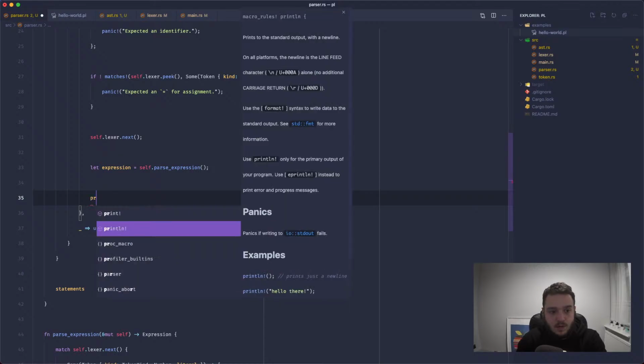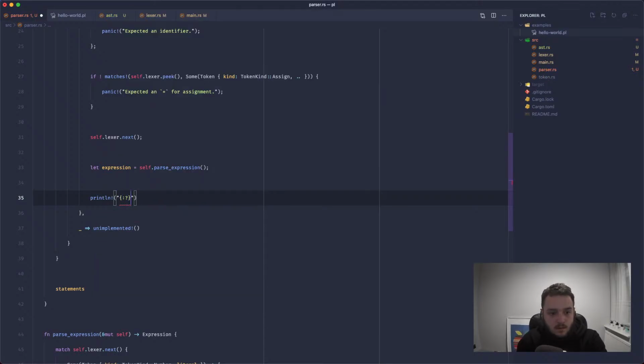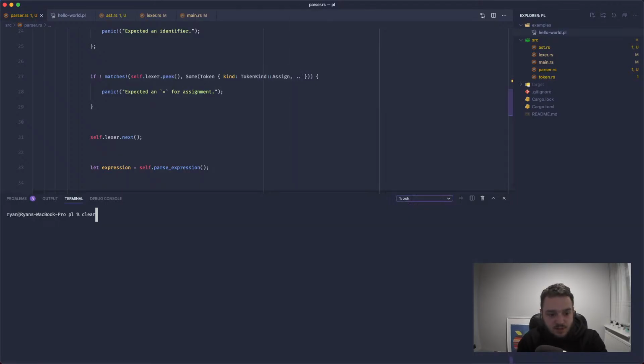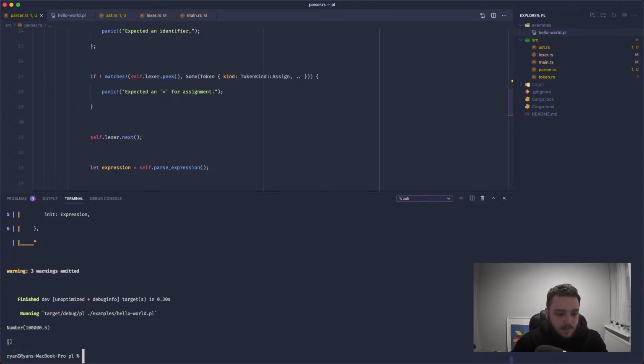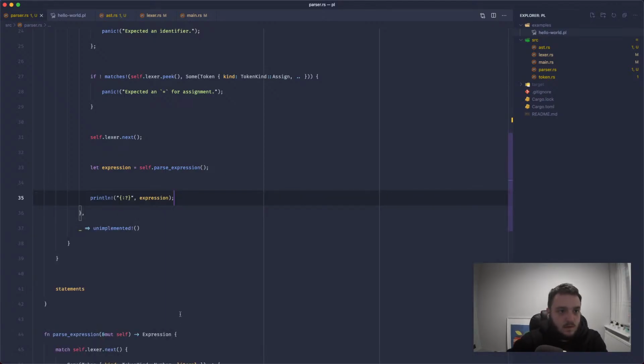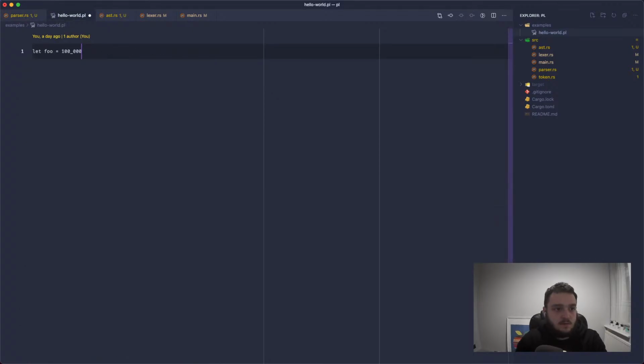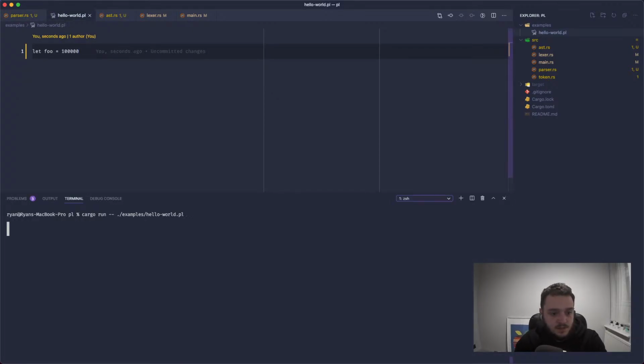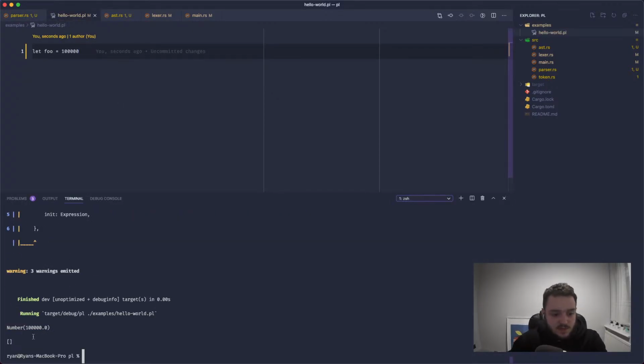If we println on the expression, it should be an Expression::Number, which it is, and it's been parsed into a floating point number correctly. So up here, we can change this into an integer, and it still works, but you can see it's got the trailing 0, like the decimal place. Let's try it with more decimal places.